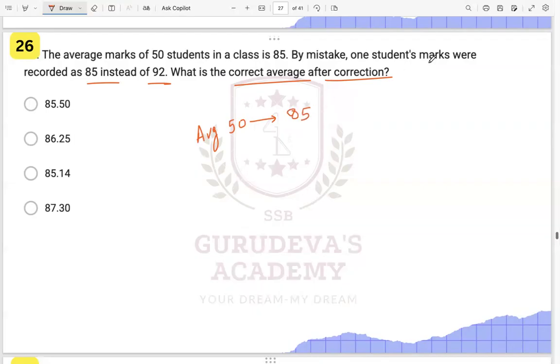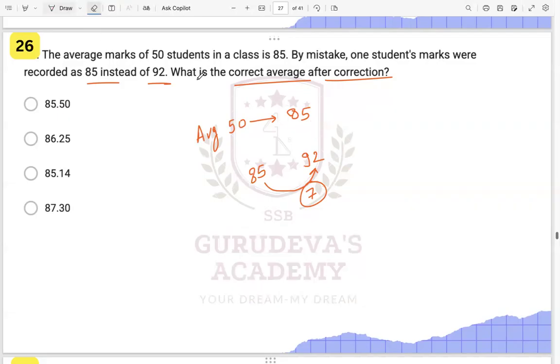By mistake, one student's marks, instead of 85, were calculated as 92, right? What is the difference? How much more? 7 marks. So these 7 marks will get distributed among these 50 students over here.